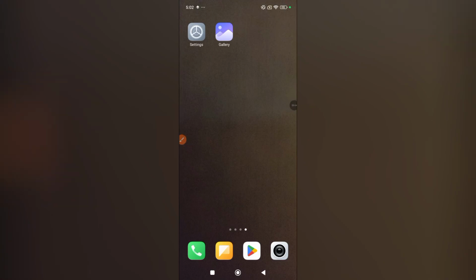Today we are going to explore Redmi. I'm going to tell you how to change notification sound on Redmi. It's easier